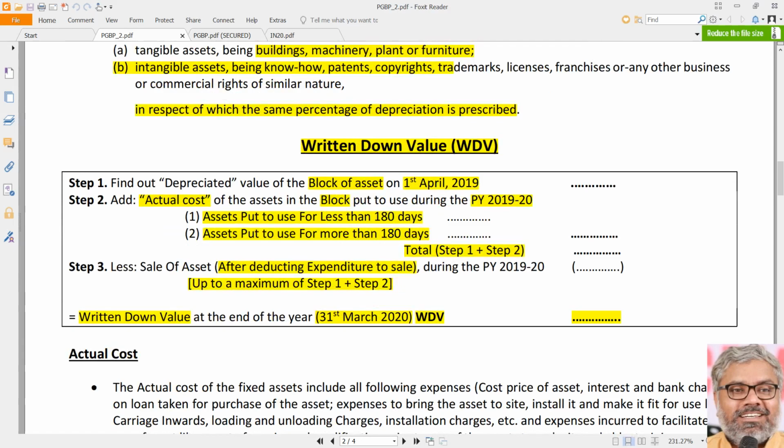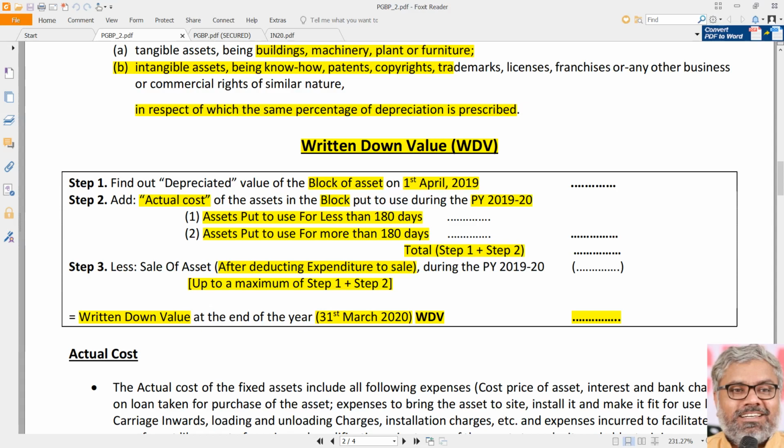And the methodology of computation of written down value also we discussed, where you have to start with the opening WDV, add the assets purchased or acquired during the previous year with a proper segregation of assets which are put to use for less than 180 days and assets put to use for 180 days or more. And from that, deduct the sale proceeds of the assets which have been discarded, sold, demolished, whatever happened during the previous year. The sale proceeds have to be reduced from the total of opening WDV plus purchases.